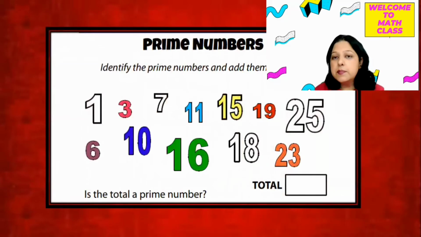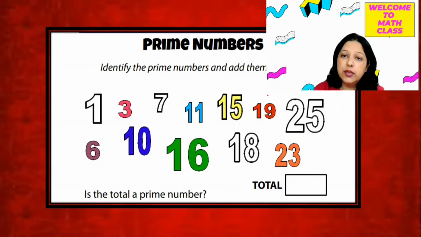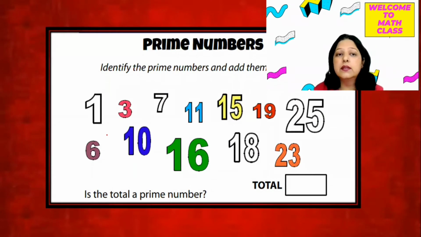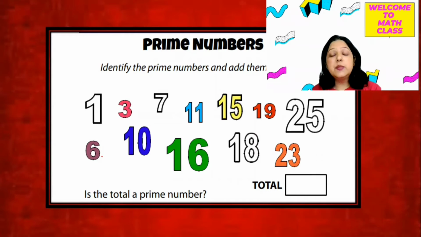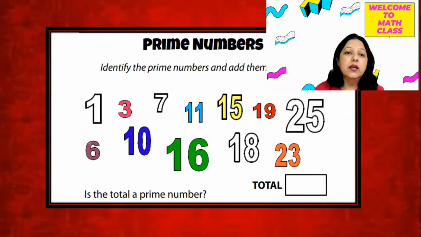Now let's do a simple activity, a simple question. You have to identify the prime numbers and then add them together. So first of all, quickly find out the prime numbers in this. Yes, 1 is not a prime number. I will show you at the end some important and special properties of 1. Okay, so let's start with the first prime number.